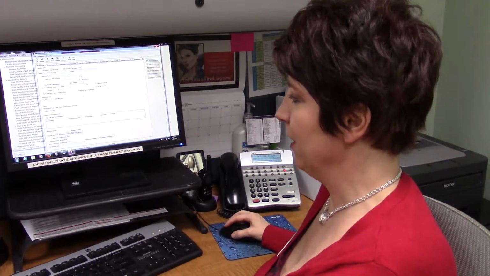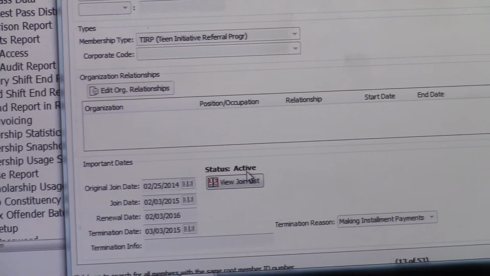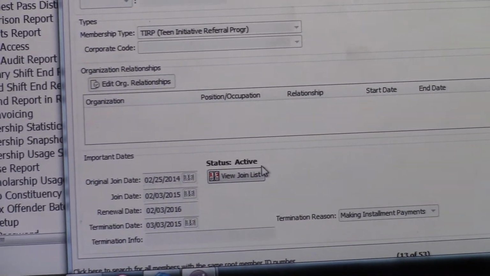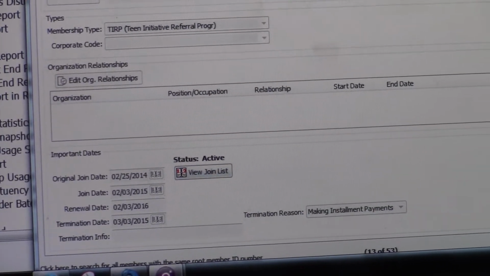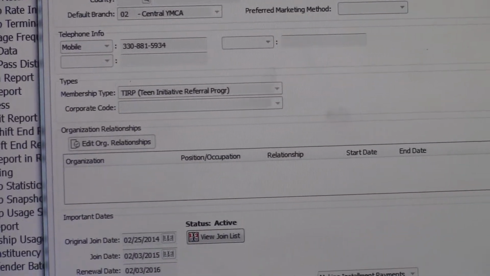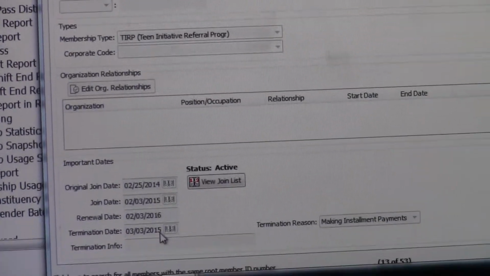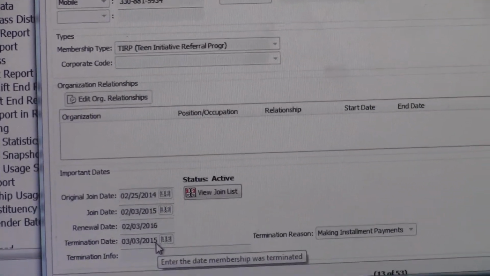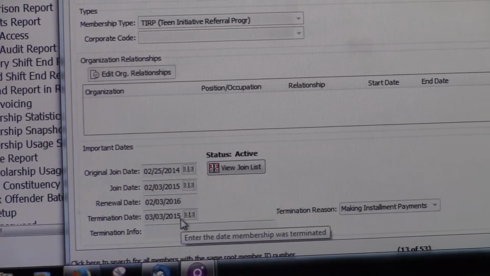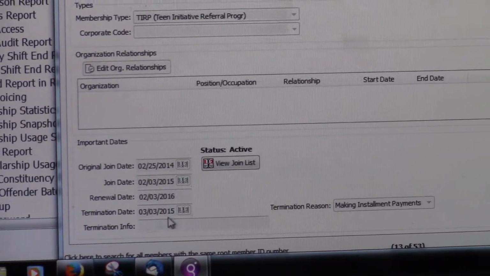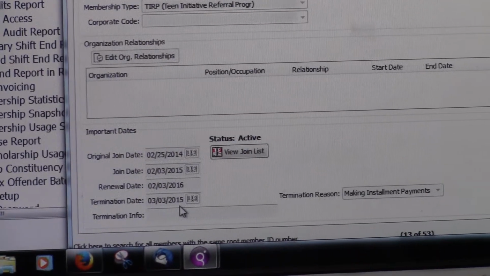But as you can see down here, and this is the same for anything here, you want to see what their status is. This is only ever going to read active, expired, or canceled. So this person here, Precious, her membership is good through March 3rd of 2015. So these TIRP program members, they pay on a monthly basis. So you are going to see a termination date in here. And so you do want to be mindful of that.